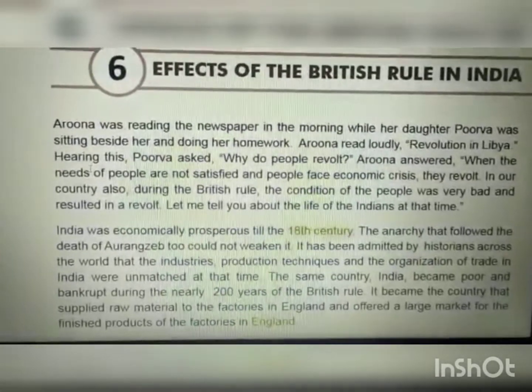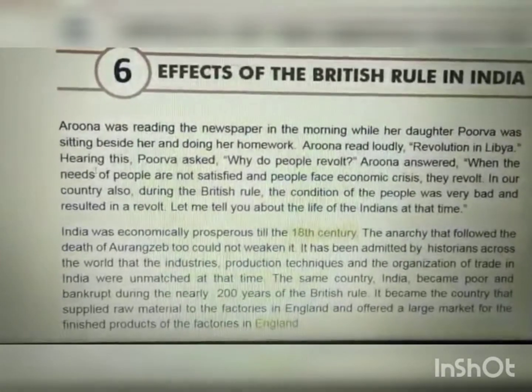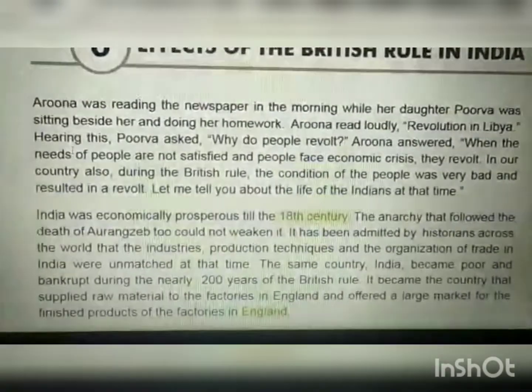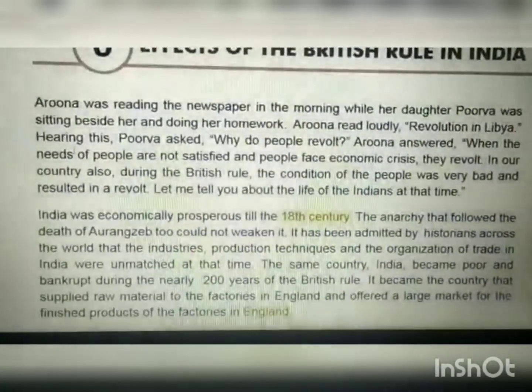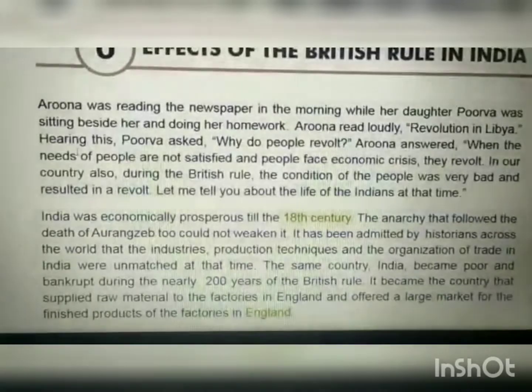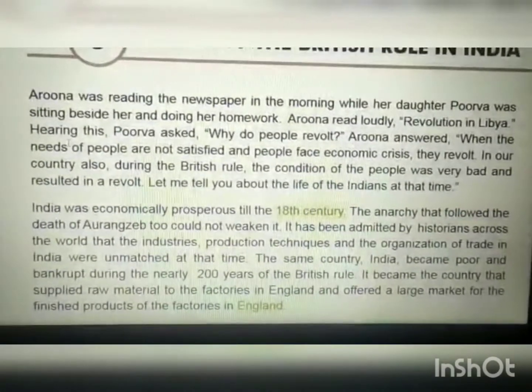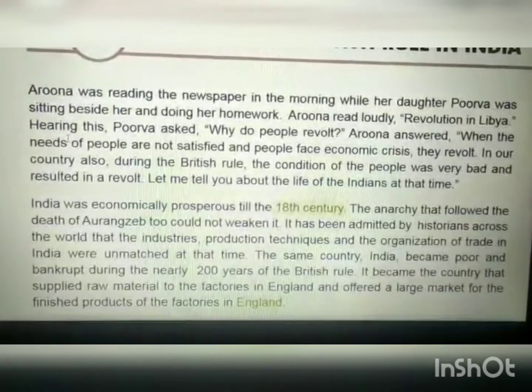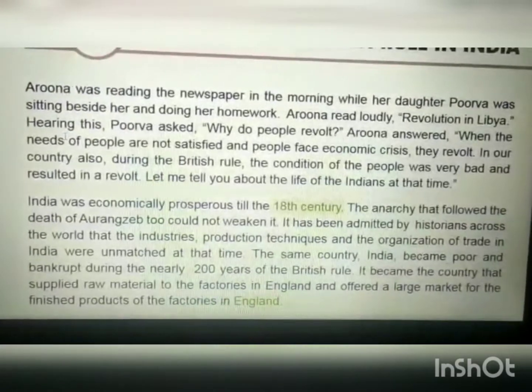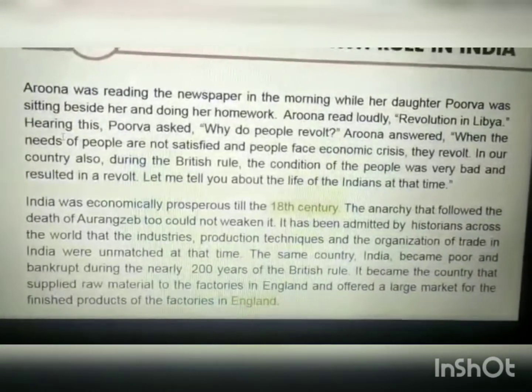There were no products like Indian products anywhere in the world. And the same country became poor and bankrupt during the nearly 200 years of the British rule. So when the Britishers came to India, they made Indian people poor. The economy of India fell down.